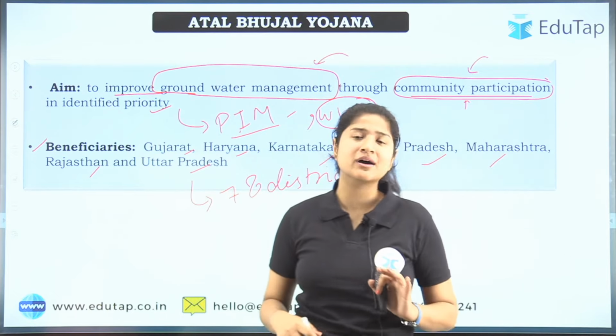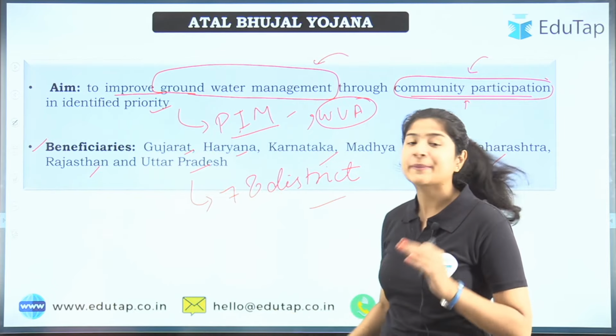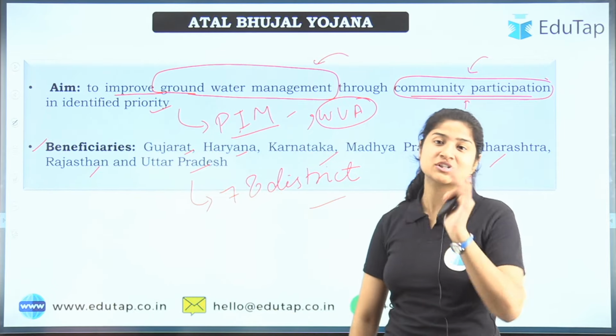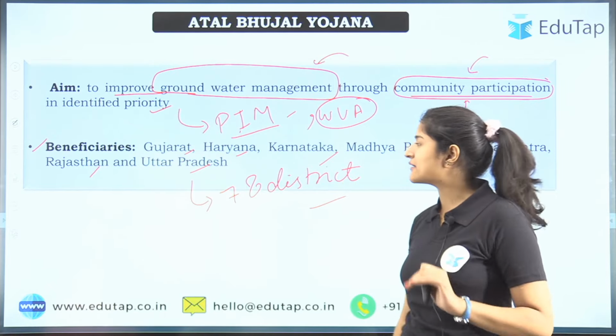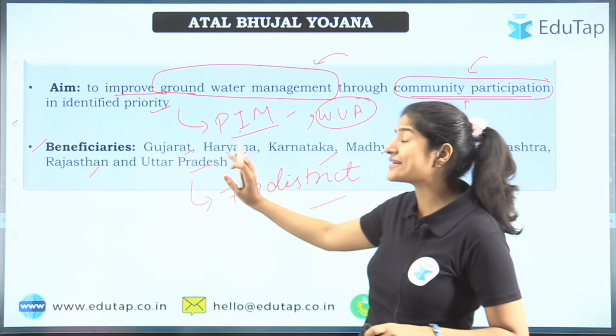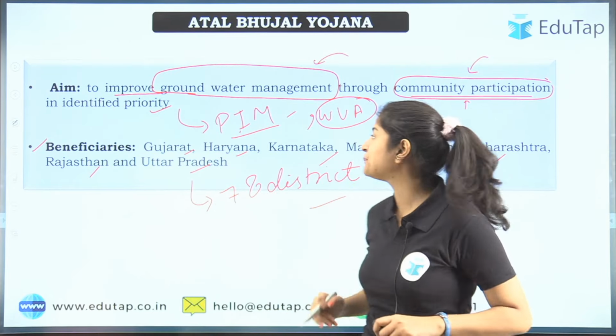In fact, Punjab also wrote a letter to the government to include Punjab as well, but Punjab did not fall under the dimensions the government had made, so it was not included. But you should remember these 7 states fall under this category. These are the beneficiaries of this scheme.